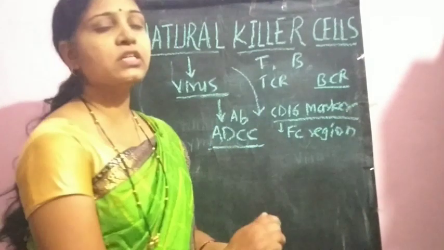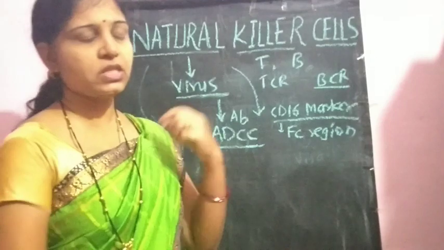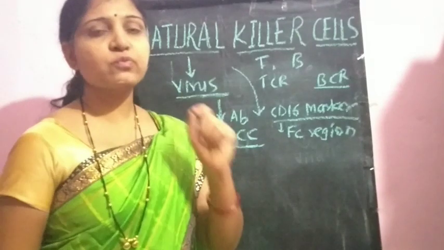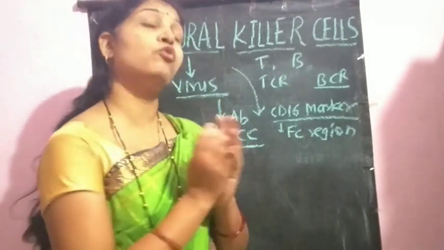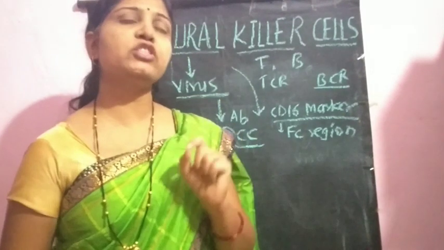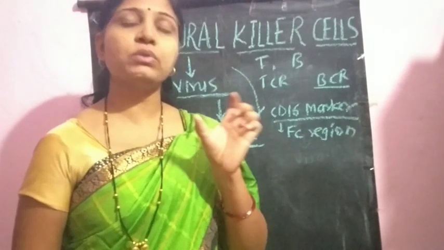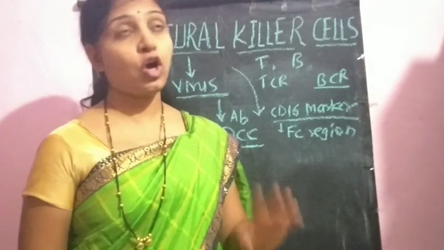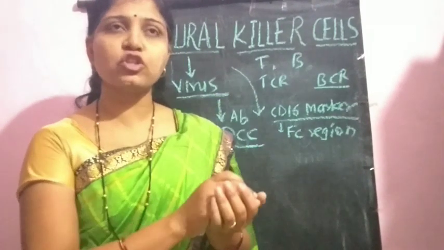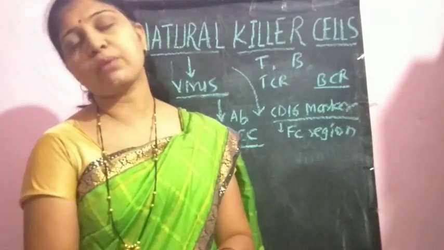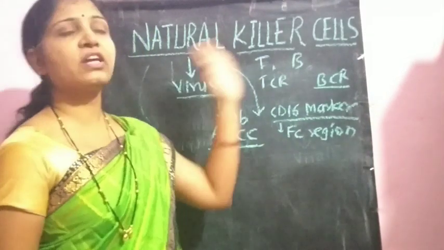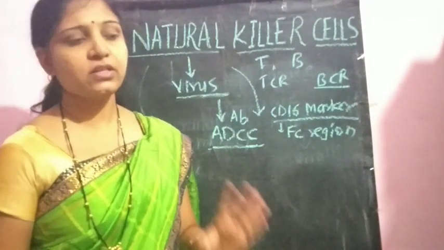Now another characteristic: whenever such alterations are formed within the cells, there is also a reduction in the expression of class first MHC molecule. We know that all of the nucleated cells present within our body express the class first MHC molecule. Whenever any of the cells get virally infected or are converted into tumor cells, there is a reduction in the amount or concentration of these class first MHC molecules present on the surface of these cells. So, majorly through these two ways, natural killer cells can recognize their target cells.